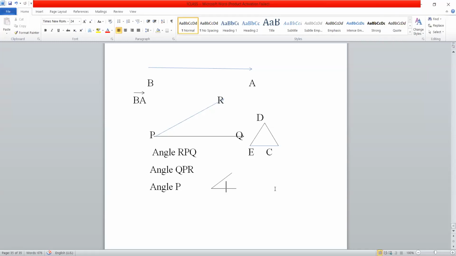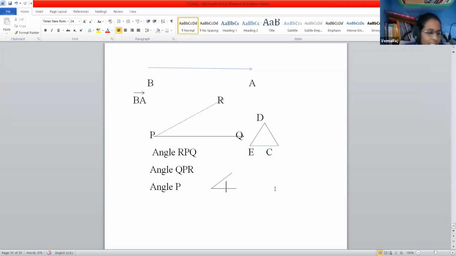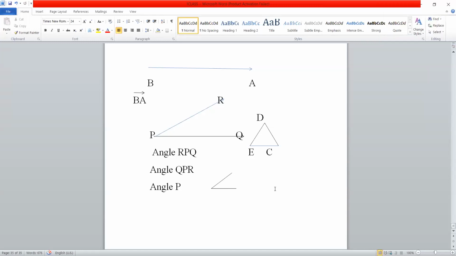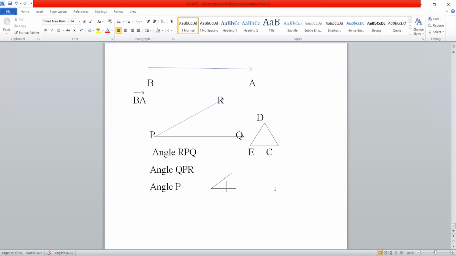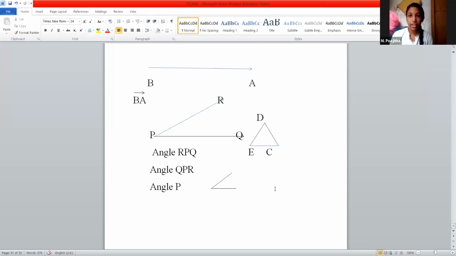Here, think, discuss and write is there. Now you should say what is the difference between intersecting lines and concurrent lines. Intersecting lines: two lines intersect at a point, they cut each other. But in concurrent lines, two or more, three or more lines meet at a point, passing through a point.